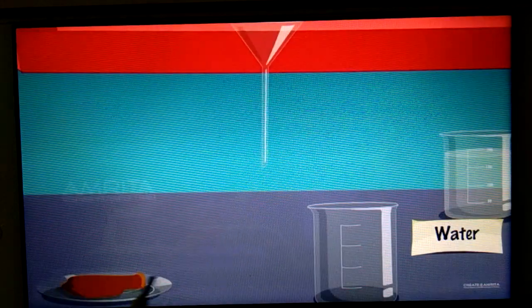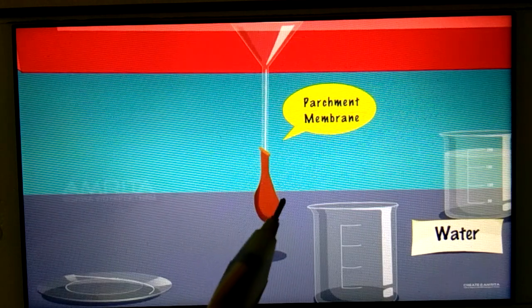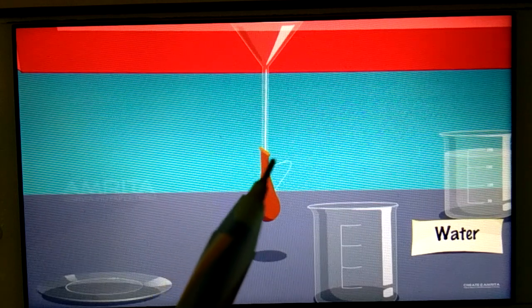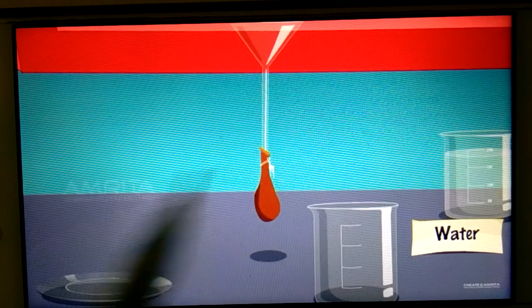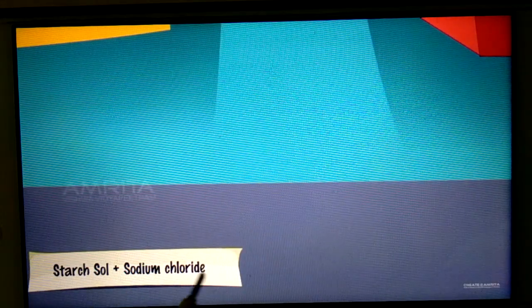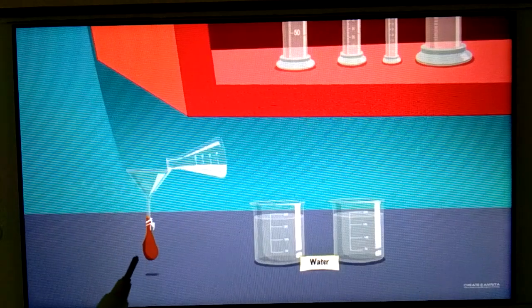So this is funnel and this is parchment membrane. You have to fix parchment membrane in this way with funnel and tie with the thread tightly. Now this mixture, starch sol as well as sodium chloride, is poured in this parchment membrane bag.